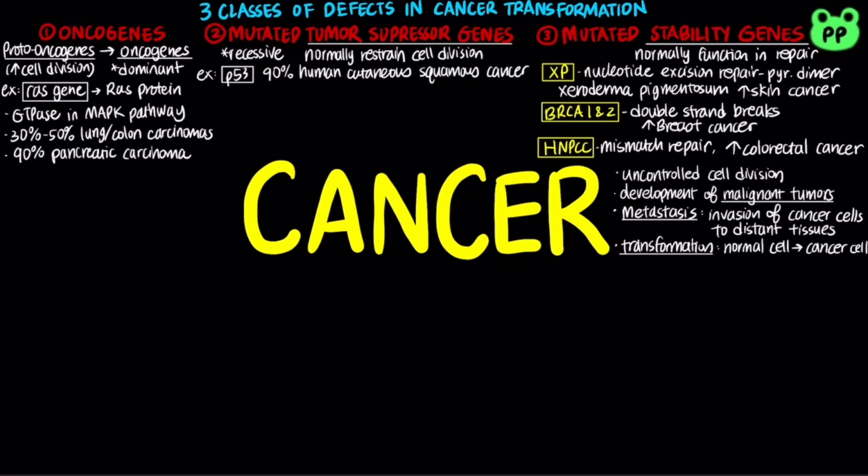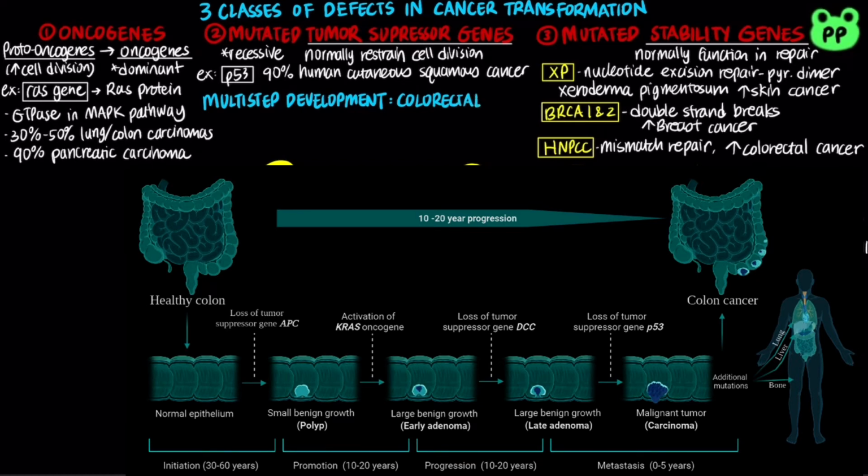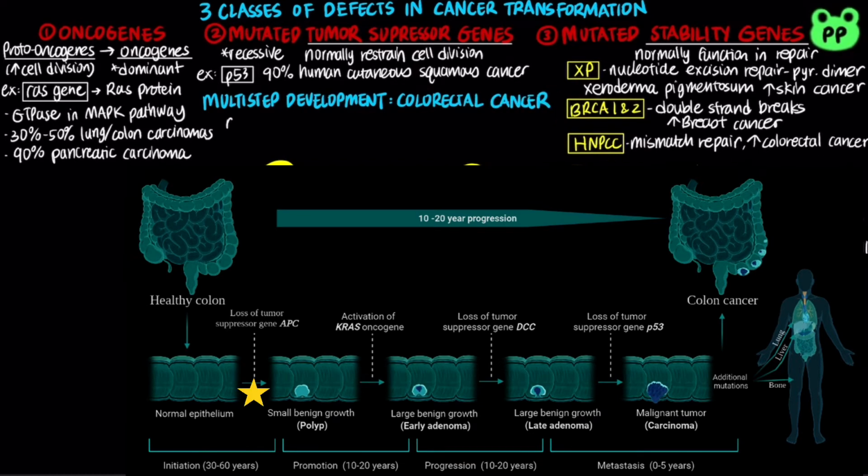Typically, mutations in oncogenes and tumor suppressor genes do not have an all or none effect. The progression from a normal cell to a malignant tumor often requires an accumulation of mutations. For example, the development of colorectal cancer has several recognizable stages. First, the epithelial cell in the colon undergoes mutation of both copies of the tumor suppressor gene APC, which stands for adenomatous polyposis coli, resulting in uncontrolled cell division of epithelial cells, leading to a small benign tumor known as a polyp.